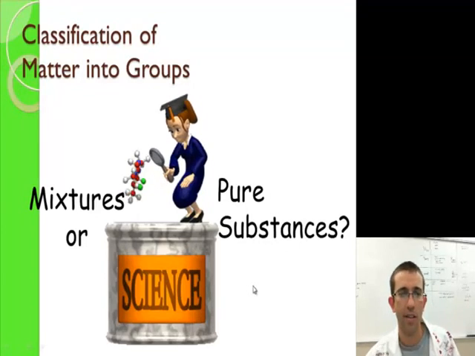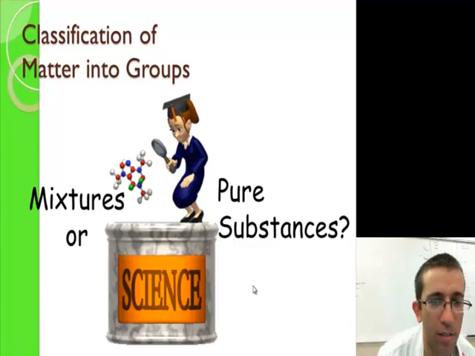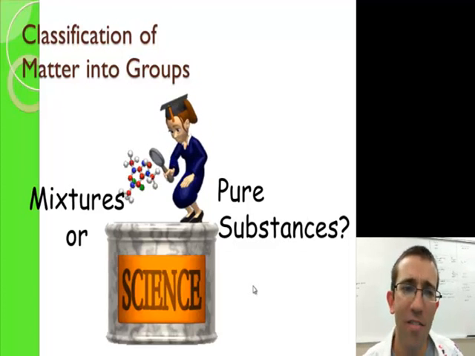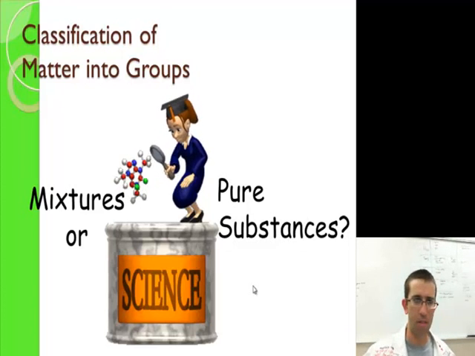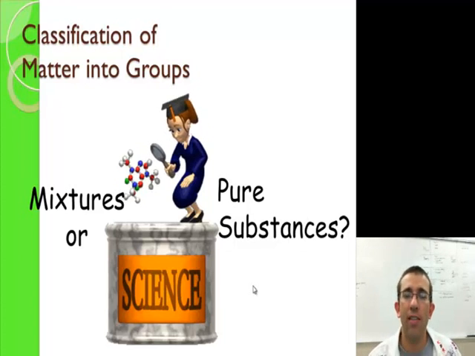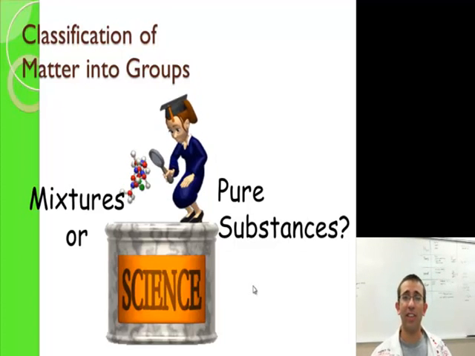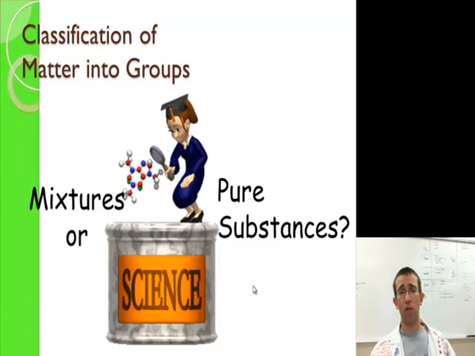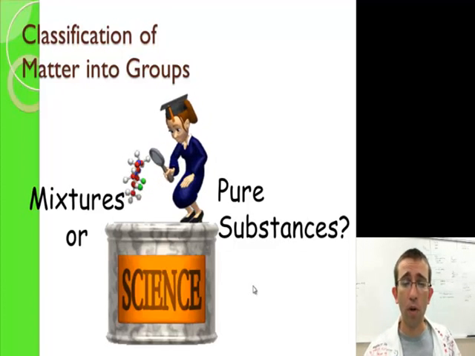Alright guys, we are talking about elements and compounds and mixtures today. So, let's do it. Classification of matter into groups. When we look at matter, which is if you can touch it, see it, taste it, feel it, smell it, it's matter. It's made up of stuff. So, we're going to look at what it's made up of, and we're going to classify them.